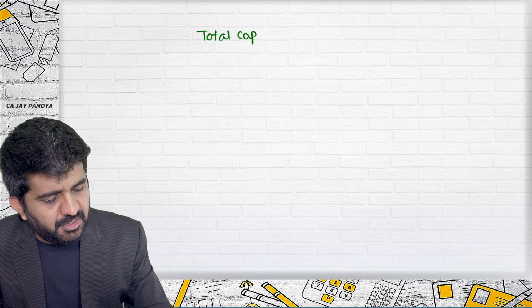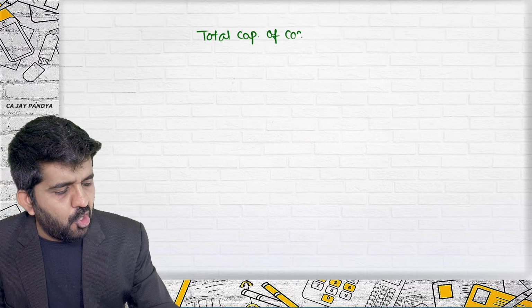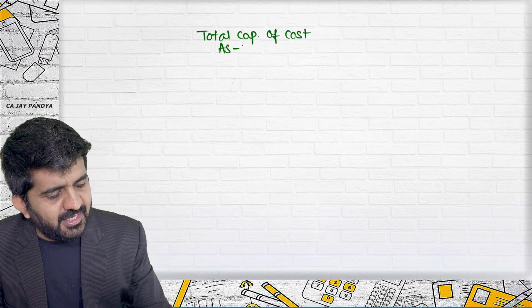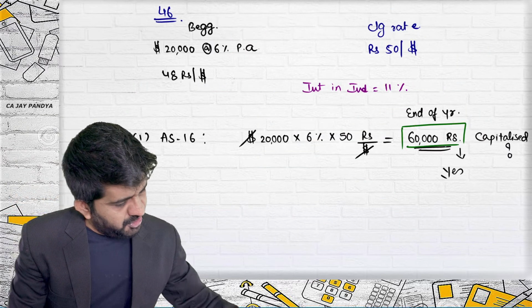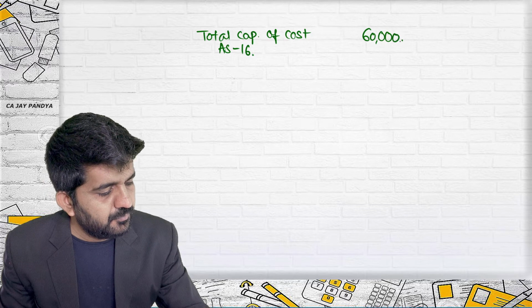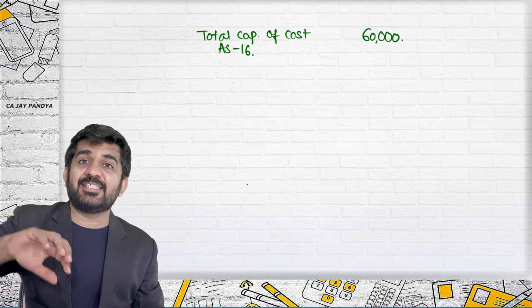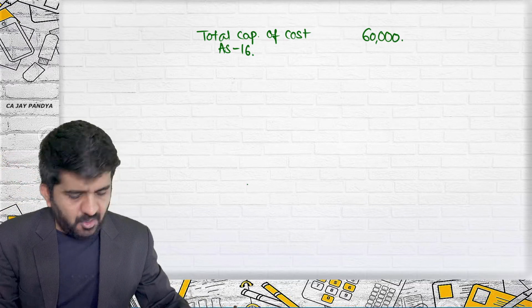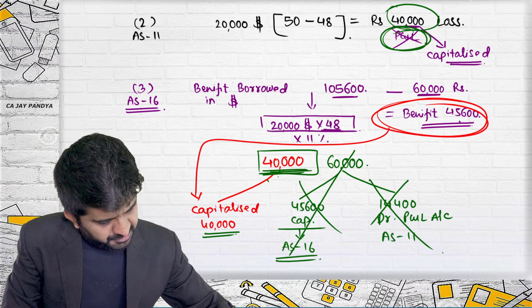And total capitalization of cost as per AS 16: what was the original one? 60,000. AS 11 was saying PNL account, and now we are capitalizing 40,000.